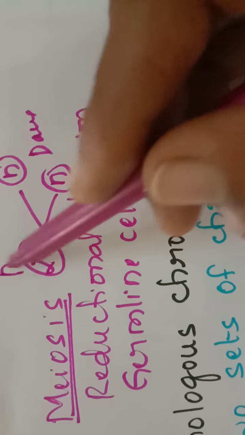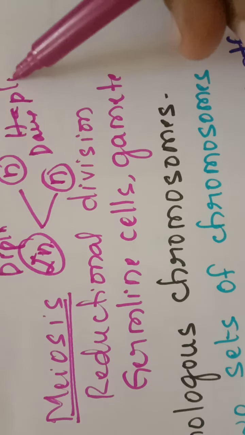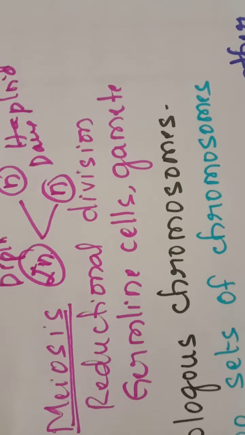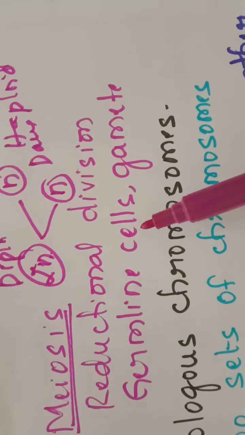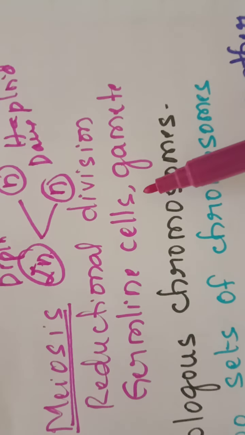Because of meiosis, diploid cells are converted into haploid cells, and as we have discussed, this occurs only in sexually reproducing organisms, in the germline cells, where gametes are formed.